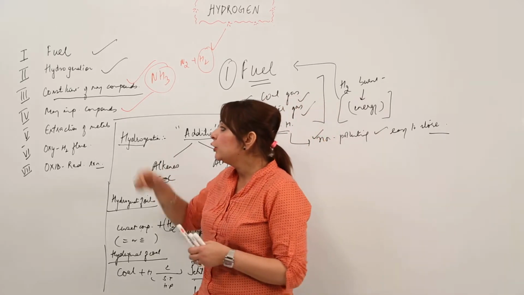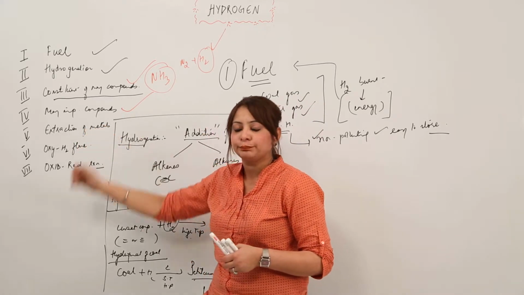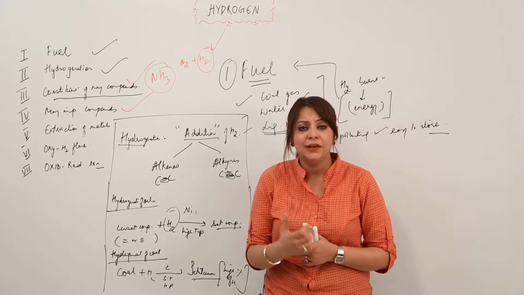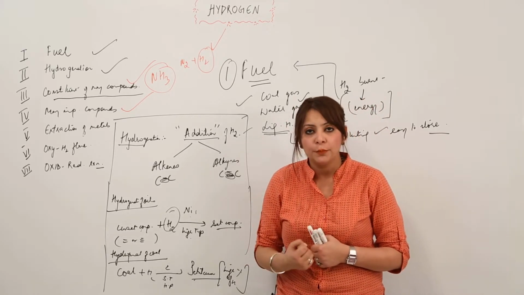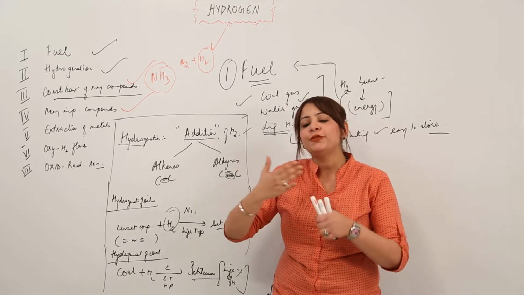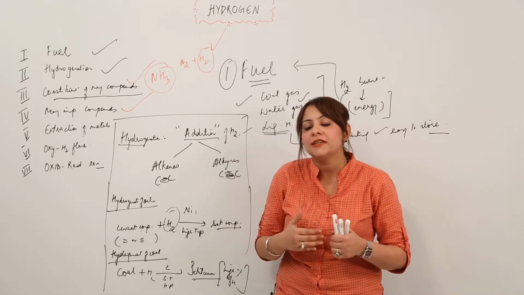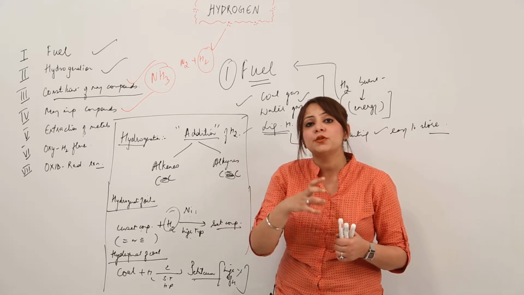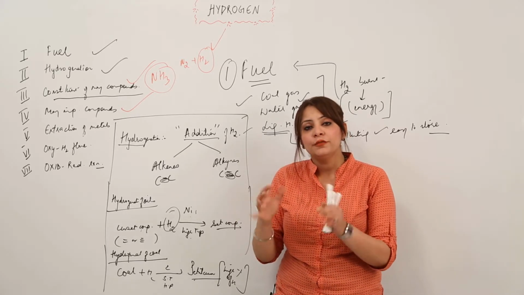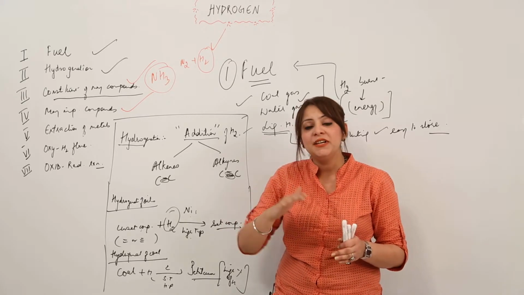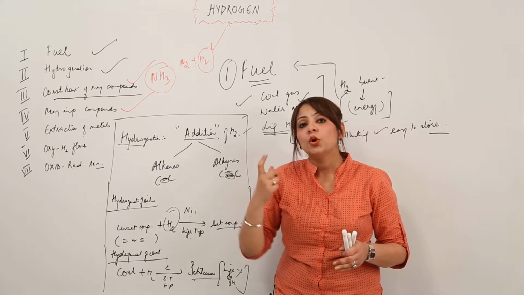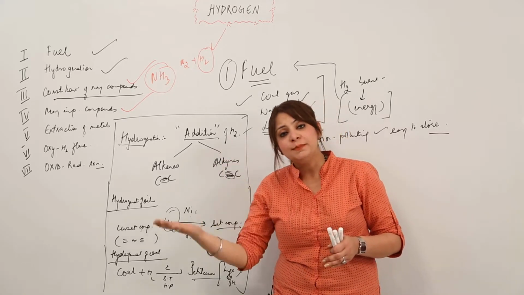And next, it is used in the extraction of metals. As you know, metals do not occur in nature as such, as they are reactive, so they occur in a combined form, and that combined form is called ore. There are different processes by which we can obtain the pure metal, and those processes are summed up under the phenomenon called metallurgy. So what we do, we take an ore, first we remove the impurities, that means we concentrate the ore. Second, we do the oxidation, that means the ore gets converted into the metal oxide.